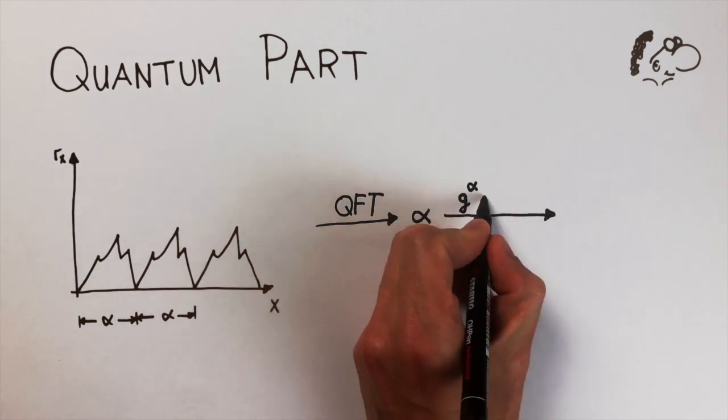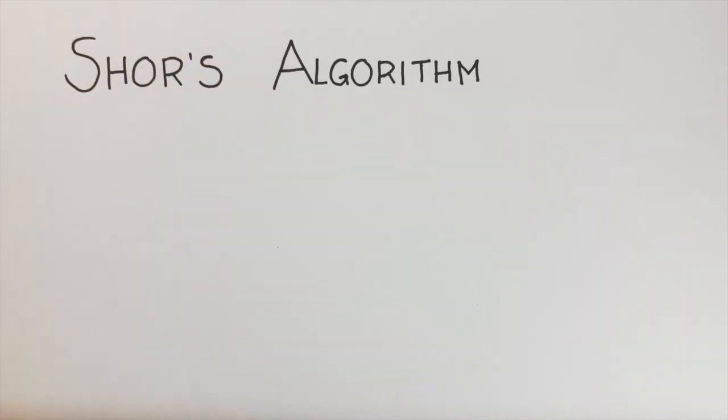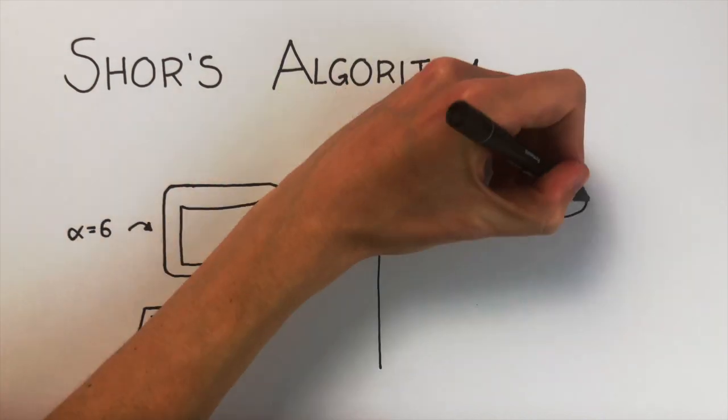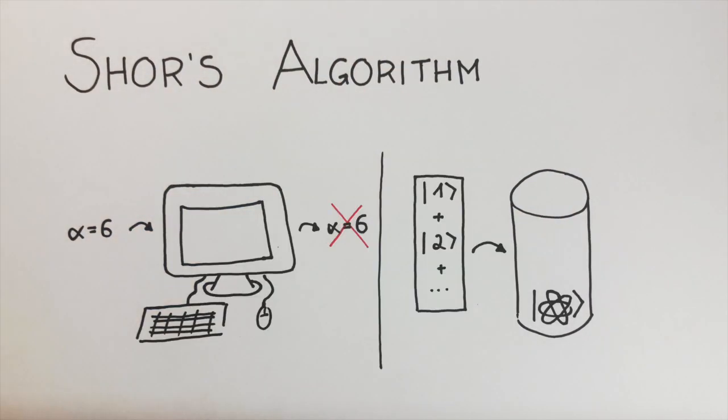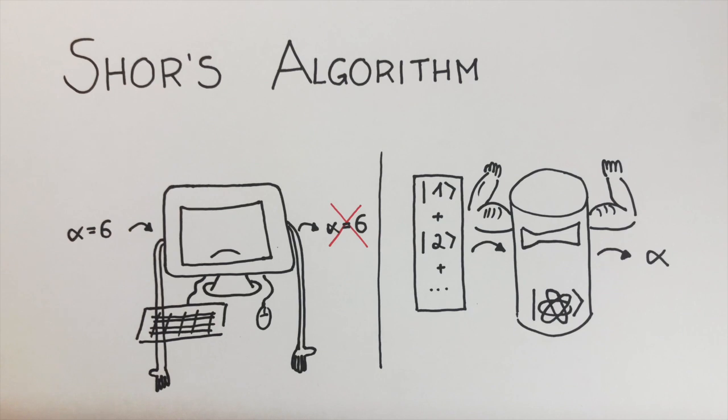With this, we can then solve our problem of finding the two prime factors p and q of n. The most important thing you should keep in mind is that a normal computer has to calculate every alpha individually, while a quantum computer can take a whole superposition as an input and find alpha with just one calculation. That's why a quantum computer is superior to a normal computer in terms of finding internet keys.